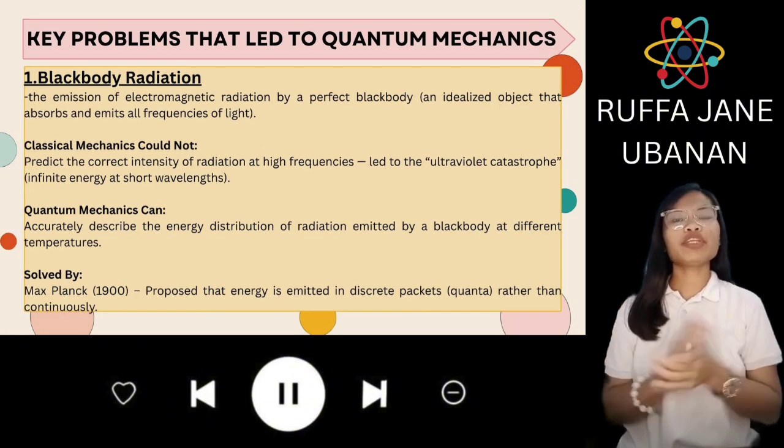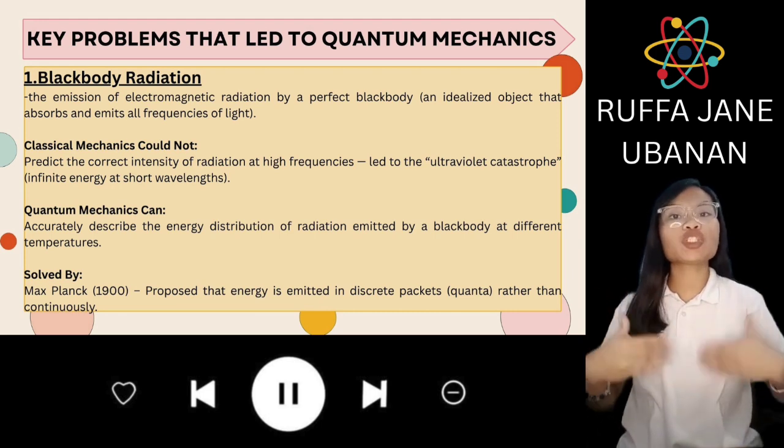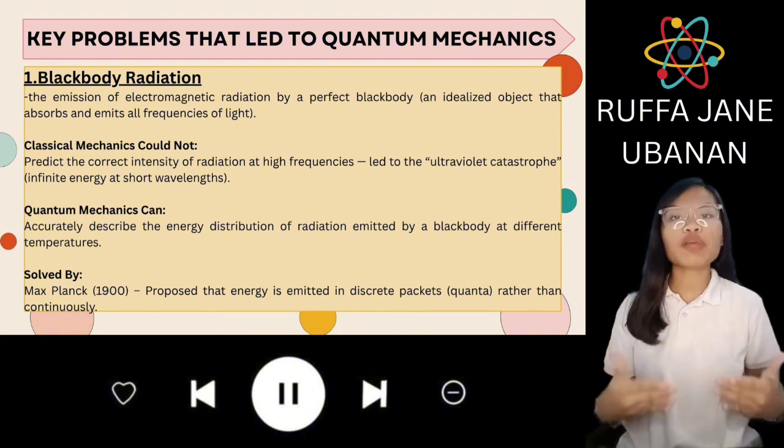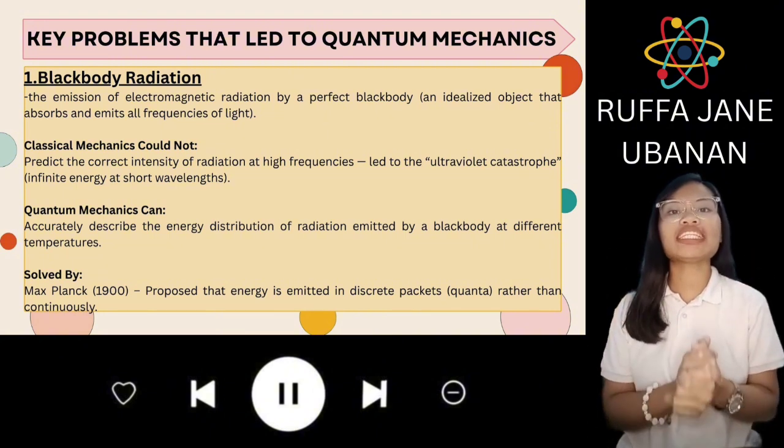Before the development of quantum mechanics, scientists relied on classical physics to explain natural phenomena. However, as research advanced, certain experiments revealed results that classical theories simply couldn't explain.